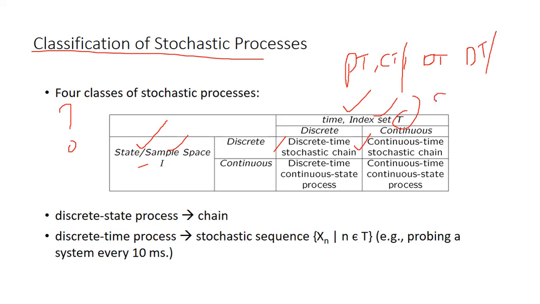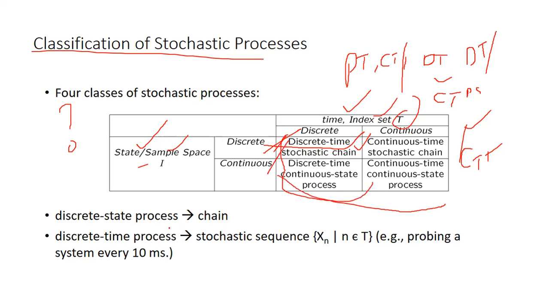Then we have continuous time, discrete state space. This is also one example. Then both are continuous. These four are classifications of stochastic process. This is the explanation of those four types: discrete time, discrete state; continuous time, continuous state; discrete time, continuous state; continuous time.